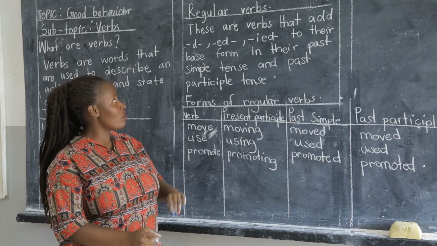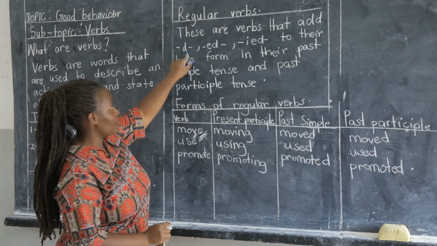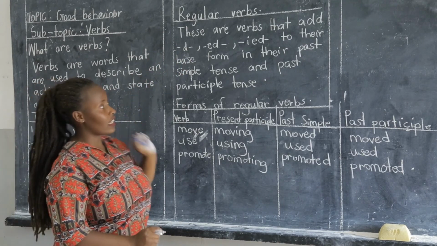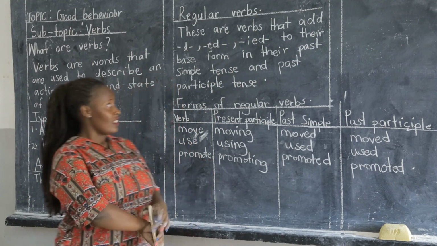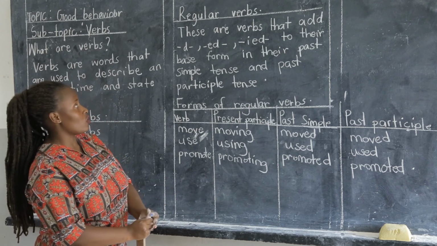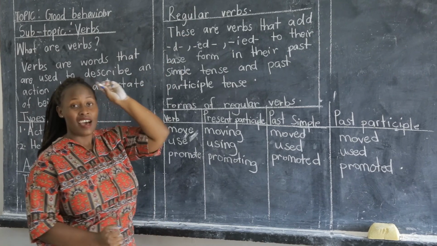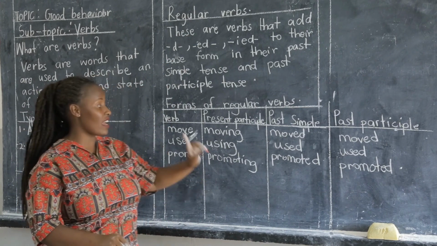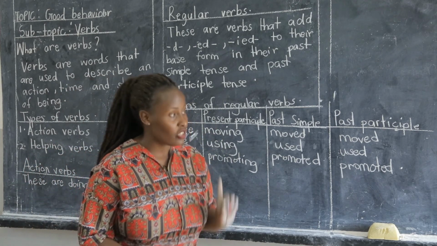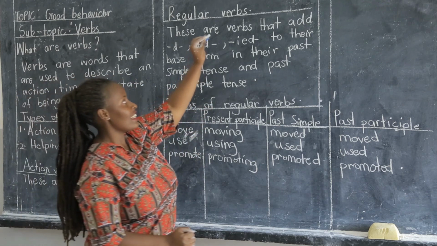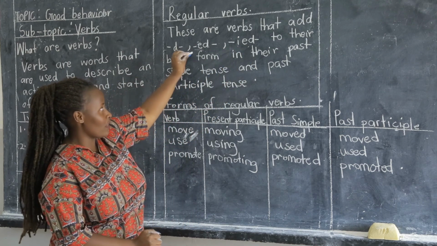So now, remember, we were looking at verbs that end with D. Now we are going to look at verbs that end with ED. You may ask yourself why I want to skip the ED here. The reason why I want to skip the ED here is that I want to bring it in the next lesson, because we have verbs that double the last letters and add ED. So right now, we are going to study the ED. I hope we are together. This will be our next lesson.